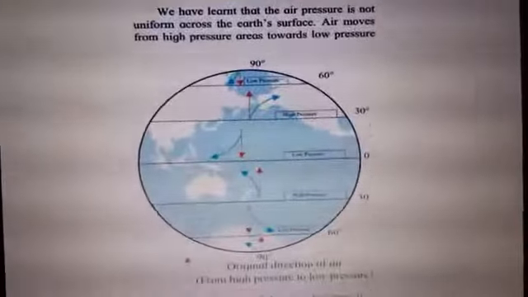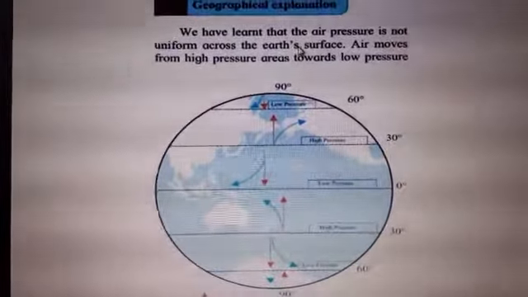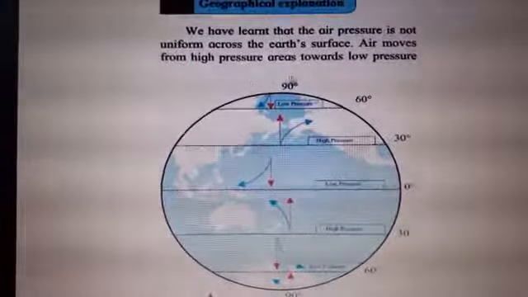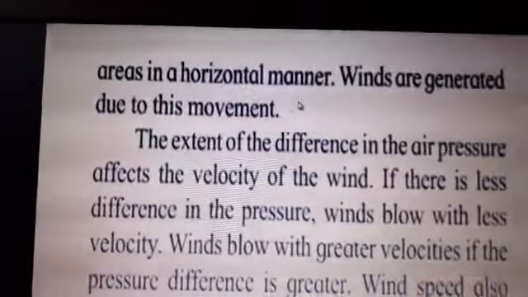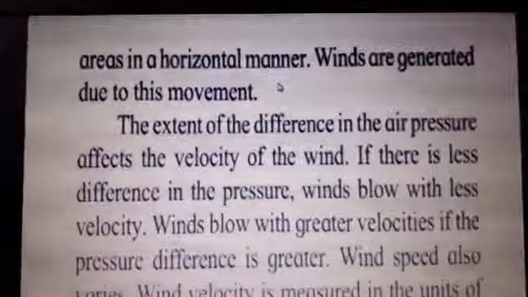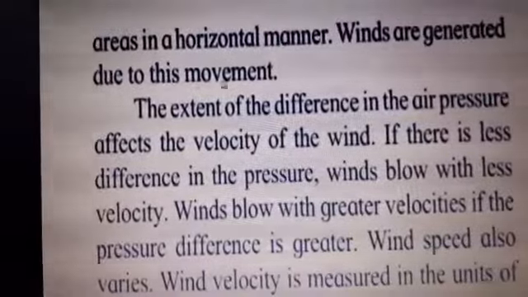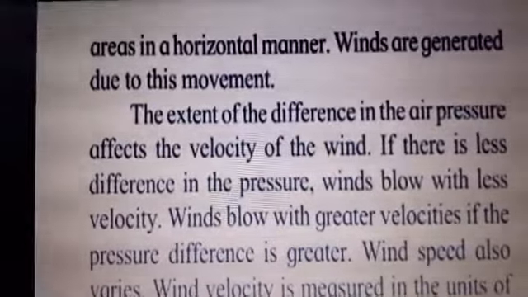Let's continue with the explanation, children. We have learned that the air pressure is not uniform across the earth's surface. Air moves from high pressure areas towards low pressure areas in a horizontal manner. Winds are generated due to this movement of the air.